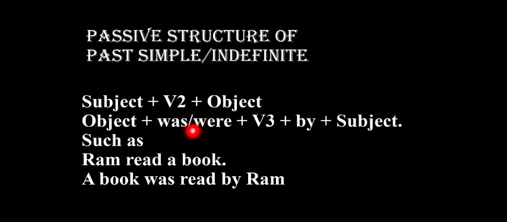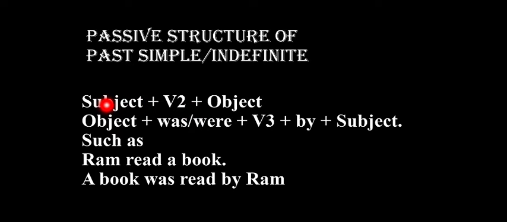Object plus was or were, any one of these two, plus third form of the verb plus by plus subject. This is the passive structure of past simple or indefinite tense. So the active structure of past simple or indefinite is changed into the passive structure. This is also known as changing active voice into passive voice. When we change active voice into passive voice, we follow some general rules.